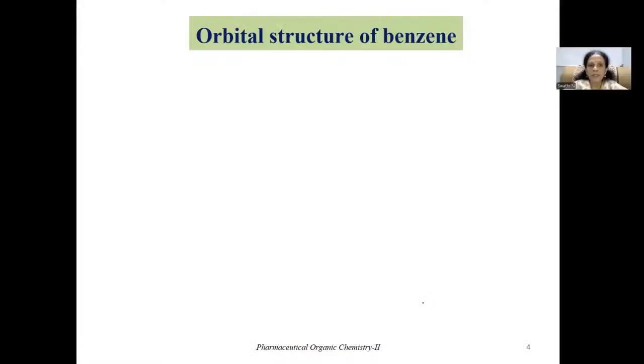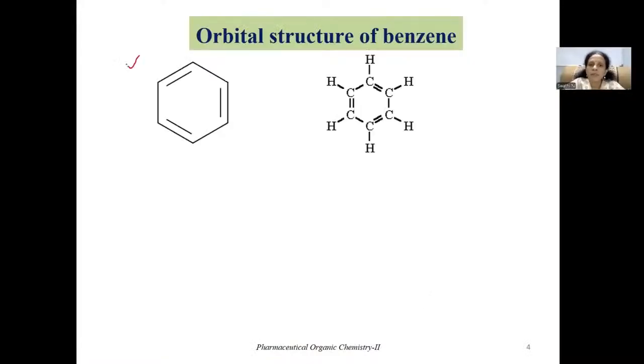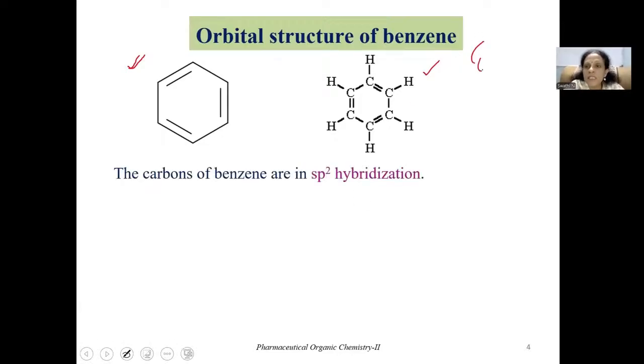Now let's look into the orbital structure of benzene. Benzene structure can be represented like this. That is, we have drawn here a hexagon with 3 double bonds at alternative positions. Alternatively, benzene structure can also be shown like a carbon-hydrogen network, so the second structure. The molecular formula of benzene is C6H6.